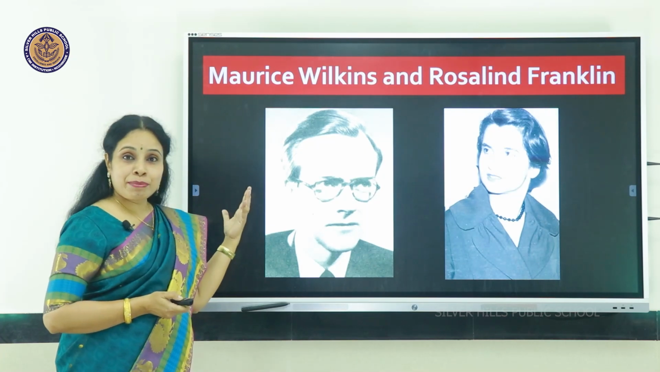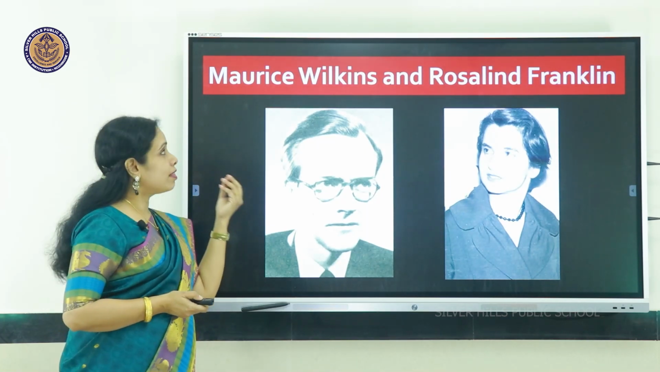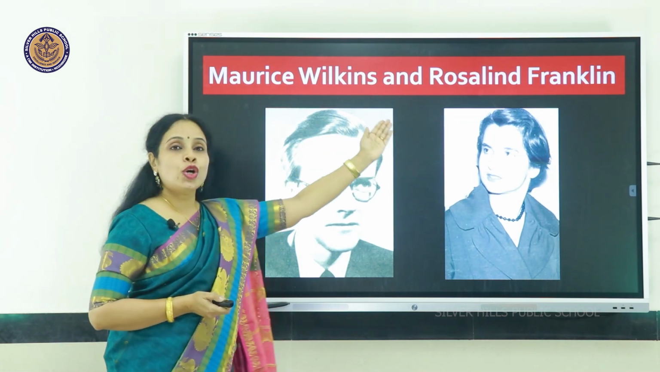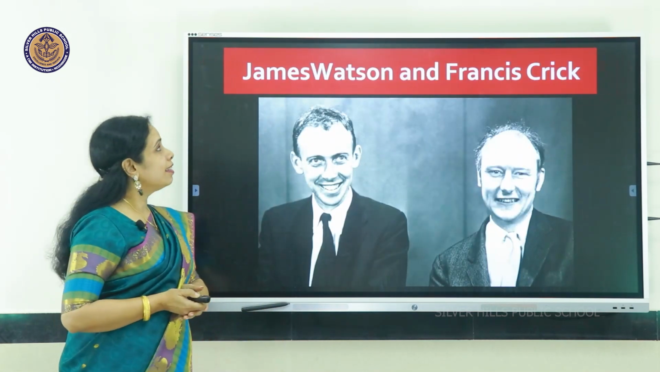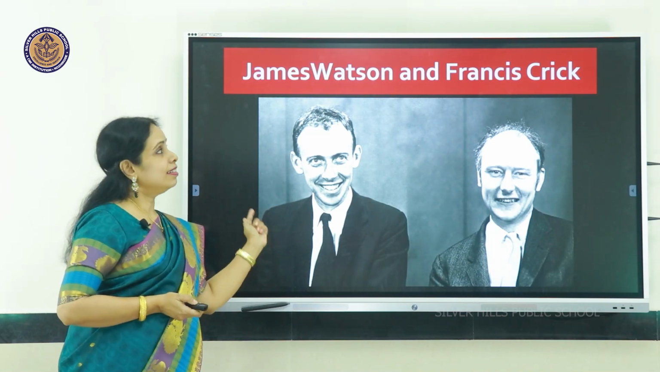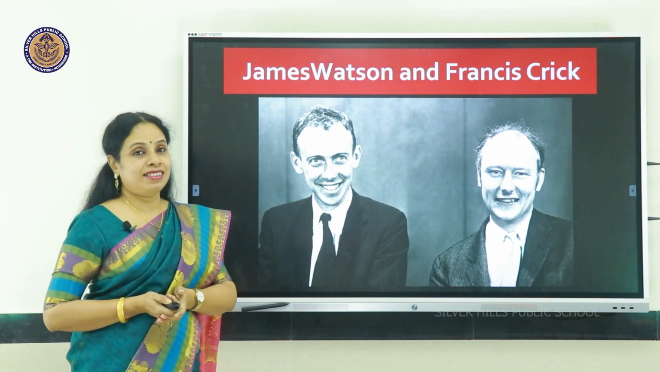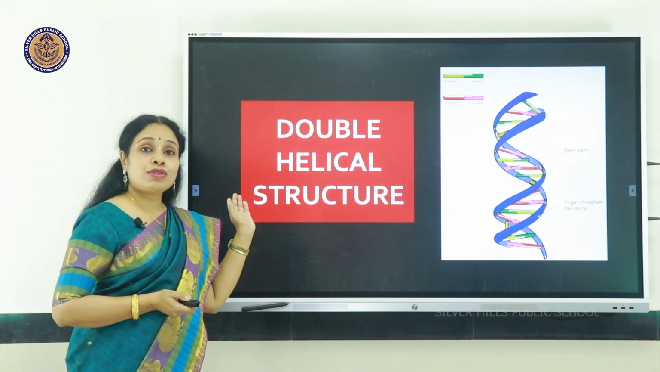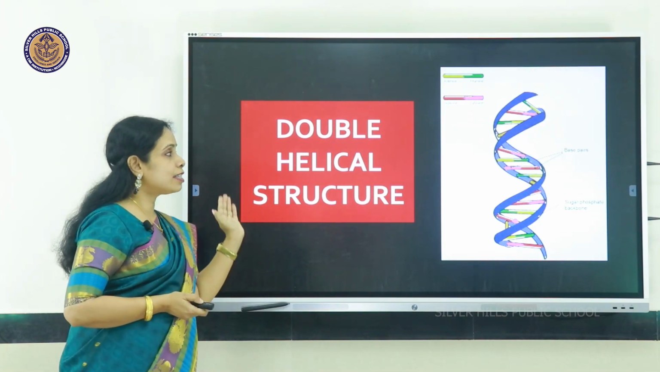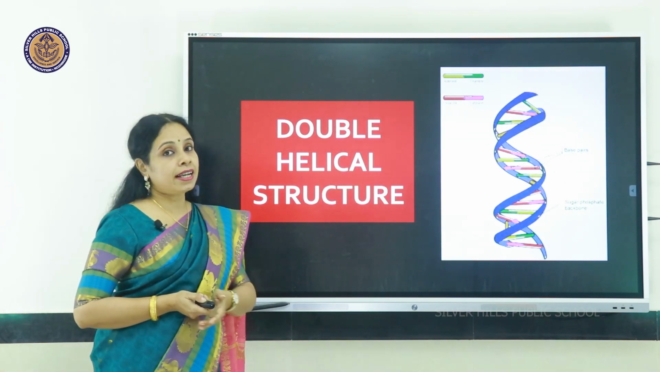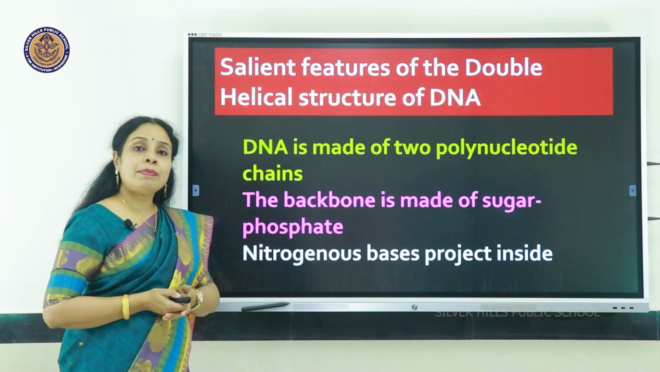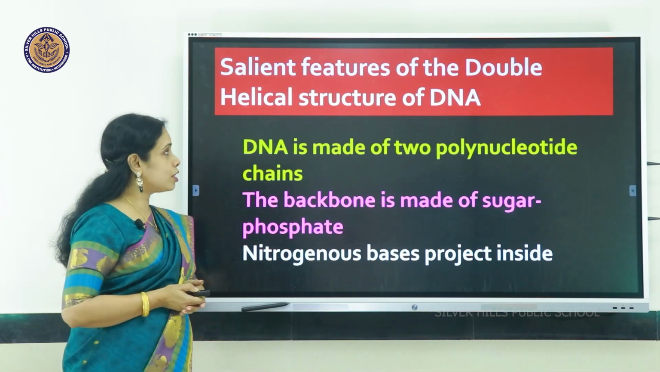So, here you can familiarize yourselves with the various scientists. This is Maurice Wilkins, that is Rosalind Franklin, James Watson and Francis Crick. Watson and Crick proposed a structure called the double helical structure of the DNA. What are the salient features of this double helical structure that they proposed?